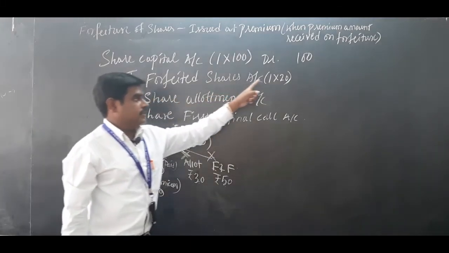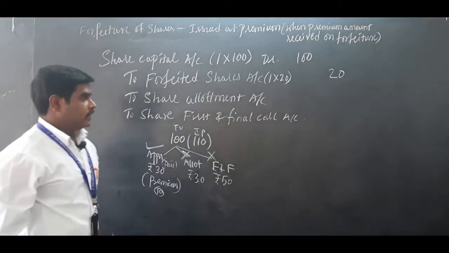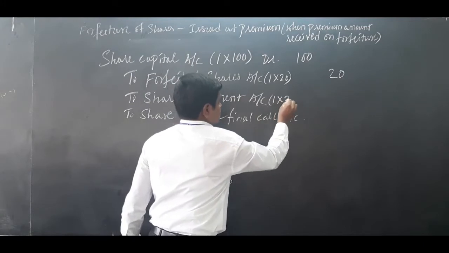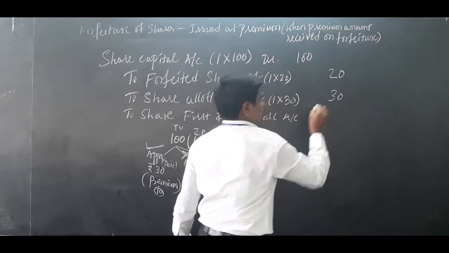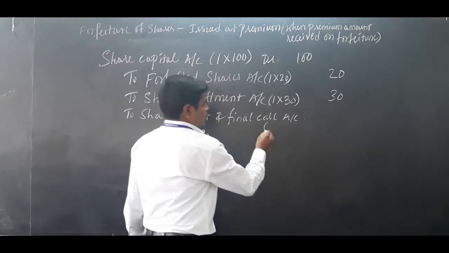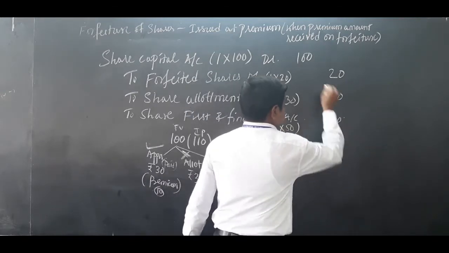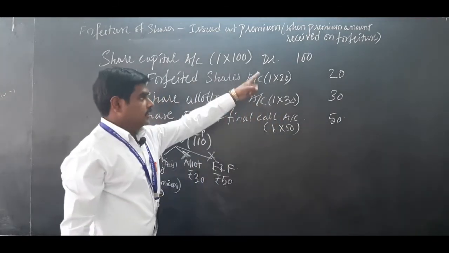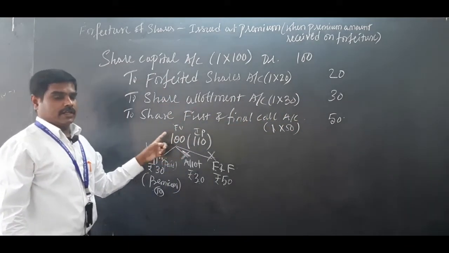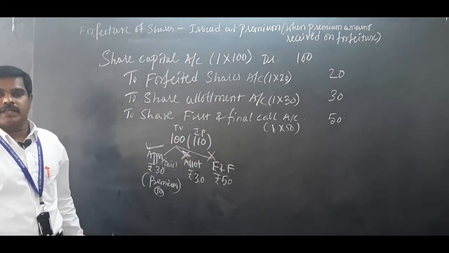That means out of 30, 10 rupee premium you have to minus. So, to forfeited shares account, 1 into 20, 20 rupees. Share allotment not received, 1 into 30, 30 rupees. Share first and final call account, of course 1 into 50, 50 rupees. You can check it, 100 rupees you are getting for one share, 100 rupees there and 100 rupees here. You can write being forfeiture of one share for non-payment of allotment and first and final call money.